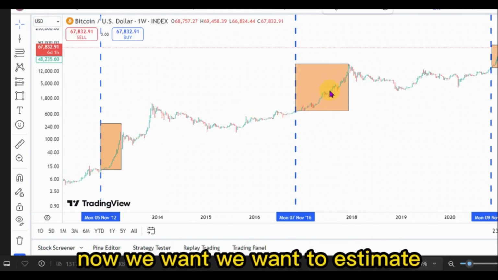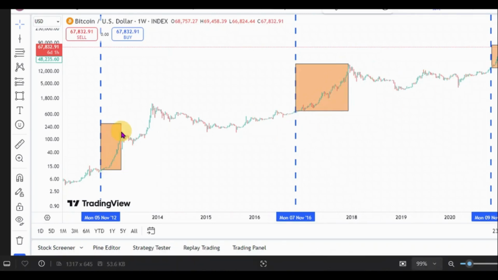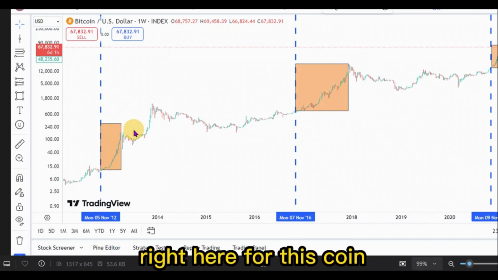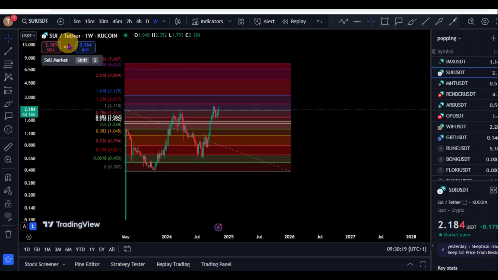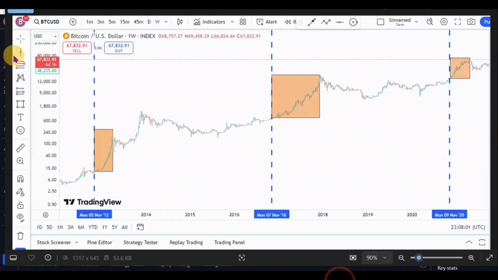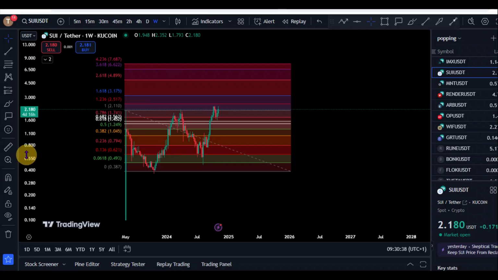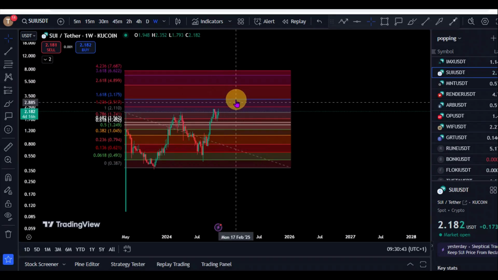Now, we want to estimate what could happen after this election and what we could see as the price prediction right here for this coin. So we are on the chart right here for SUI versus the USD Theta on the weekly time frame, and KuCoin is the data source. And according to our post-election theory, like we said, after every election we usually see the pump. After every election we see the pump, and if that happens exactly as predicted right here for SUI, we should expect that SUI could see higher price targets, right?